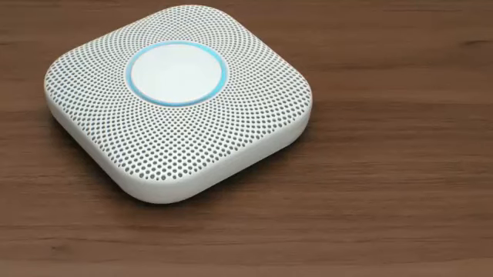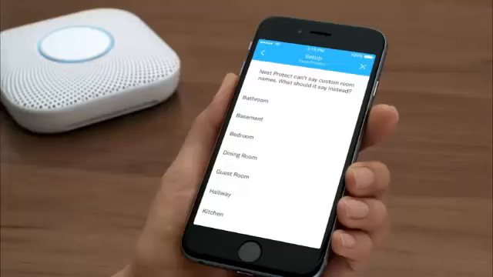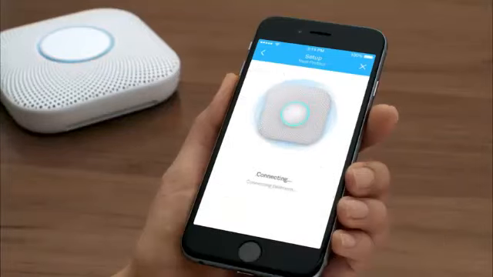If you pulled the tab out earlier and the light isn't glowing blue, press the button on your Nest Protect to wake it up. Now you'll let your Nest Protect know where it's going to live. Nest Protect will speak this room name during an alert or emergency.